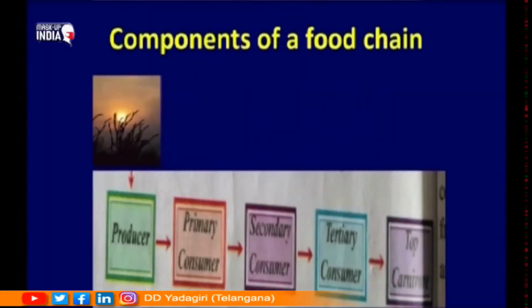The next level is the herbivores, plant eating organisms, plant eating animals, all of them put together. It can be the largest animal, for example elephant, or the tallest animal like giraffe, or small insects which depend on the juice of the plants. All these are plant eating organisms, herbivores, or the seed eating animal like mouse. All these are herbivores. Herbivores are also called primary consumers because they are consuming food. So, primary consumers form the next trophic level.